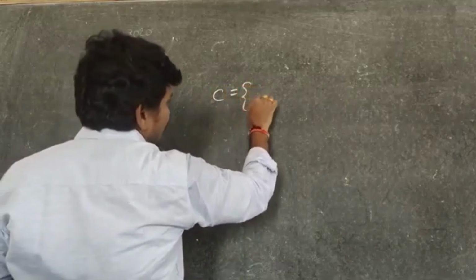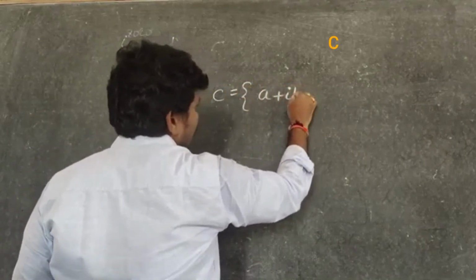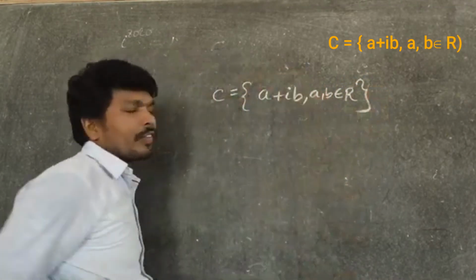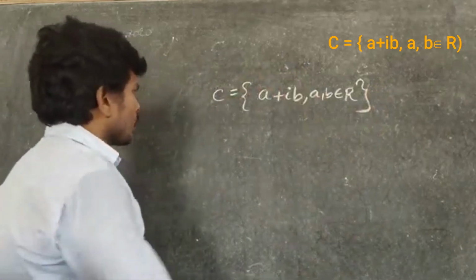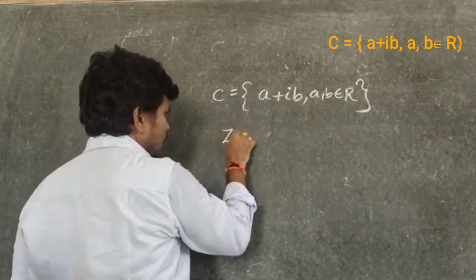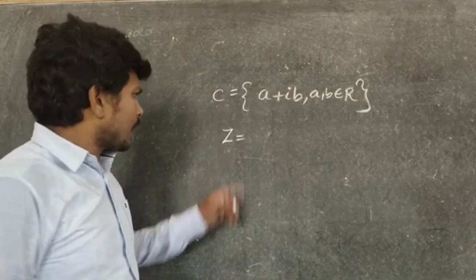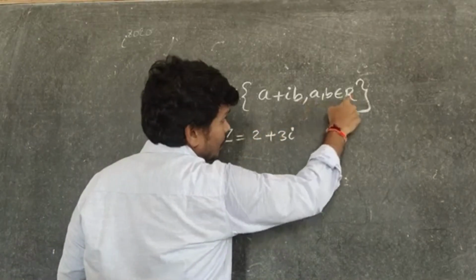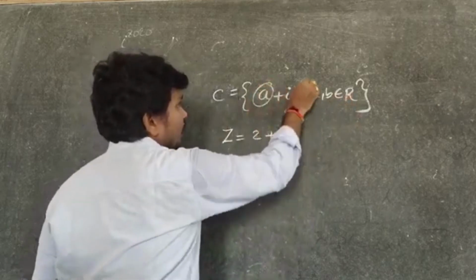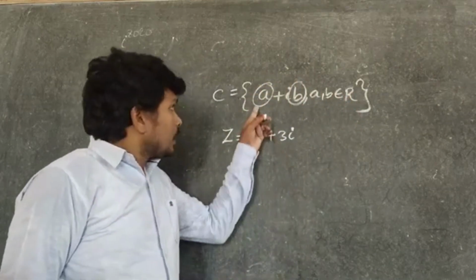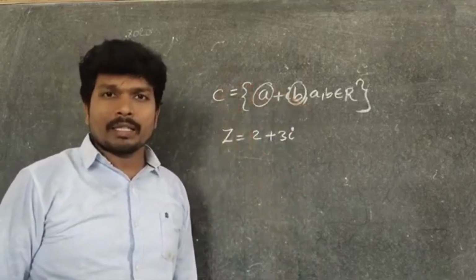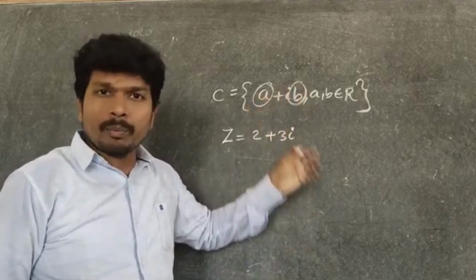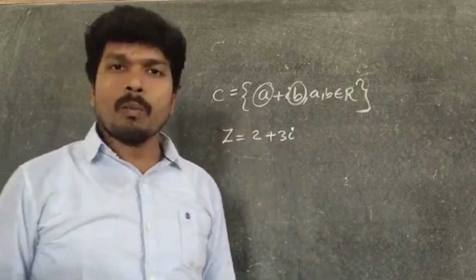So complex numbers are in the form a plus ib, where a comma b belong to real numbers. This is the general form of a complex number. Suppose I denote a complex number as 2 plus 3i, where 2 comma 3 are real numbers, check it. Here the coefficients must be real numbers. This is the real part and this is the imaginary part, because the coefficient of i is called the imaginary part. Both combined give a complex number.